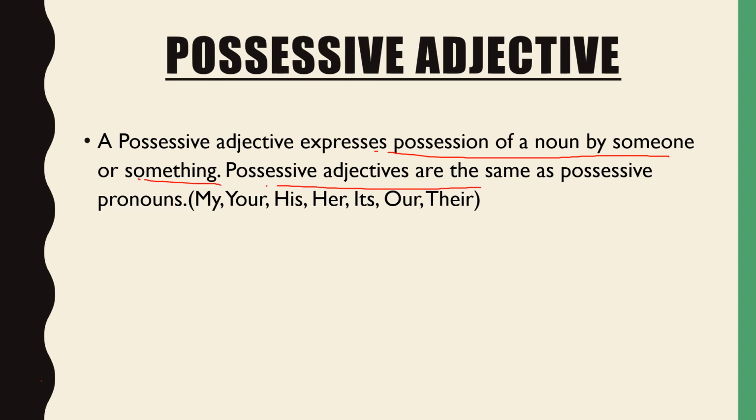Possessive adjectives are the same as possessive pronouns like my, your, his, her, its, our, and their. So these are all singular: my, your, his, her, its. Your is both singular and plural. Our, their, plural. So possessive adjectives show possession. They describe to whom a thing belongs.